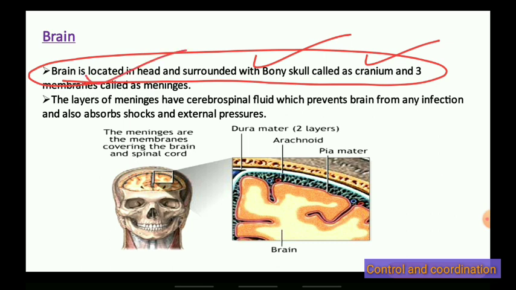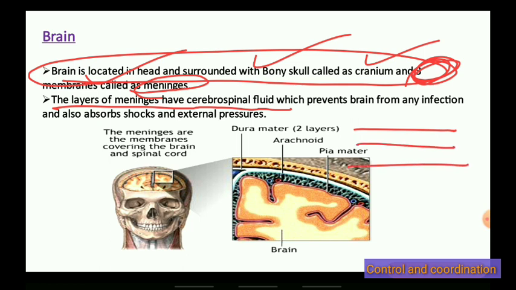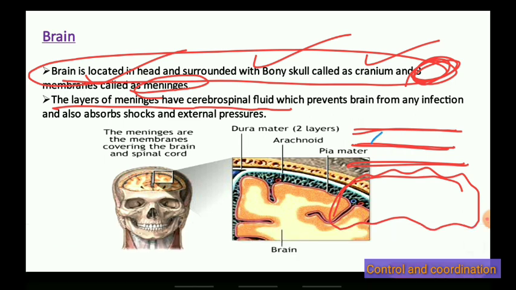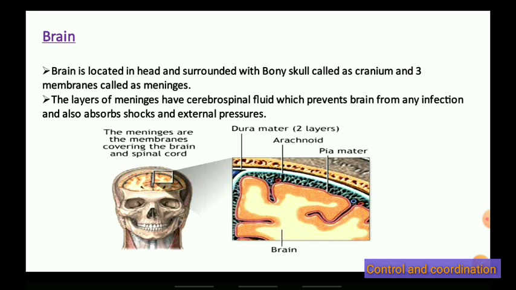The meninges is made up of three membrane layers. Suppose this is the brain, and these are the layers of the meninges. In between the layers of the meninges, a fluid is there. This fluid is called cerebrospinal fluid. So in between the meninges, cerebrospinal fluid is present.